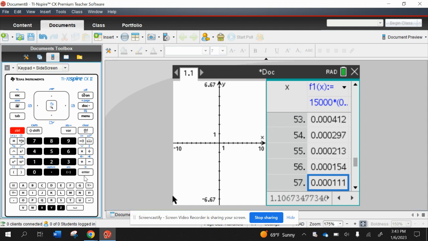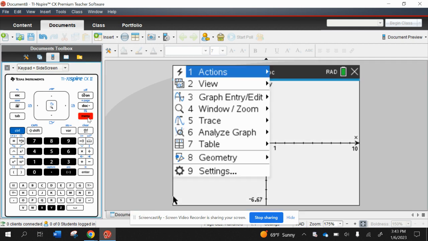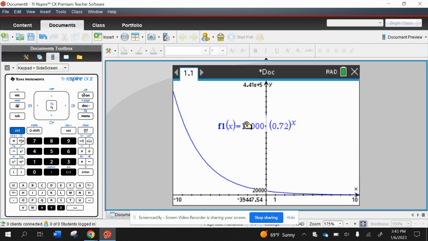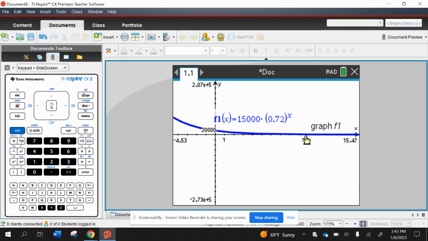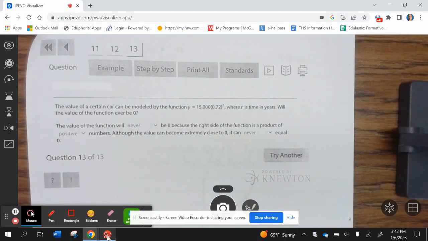So now we're going to go to Control T. And one of the things, if you can't adjust the window, we can always go to Menu, Window Zoom, Zoom Fit. Okay, and then what you see here is it gets closer and closer and closer, but it never touches 0. So the value of the function will never be 0 because the right side of the function is a product of positive numbers. Although the value can become extremely close to 0, it can never equal 0.